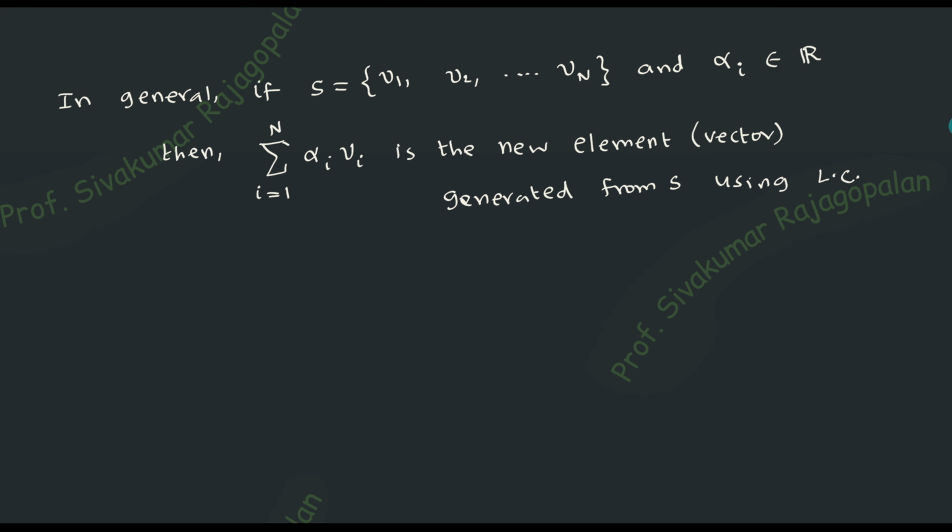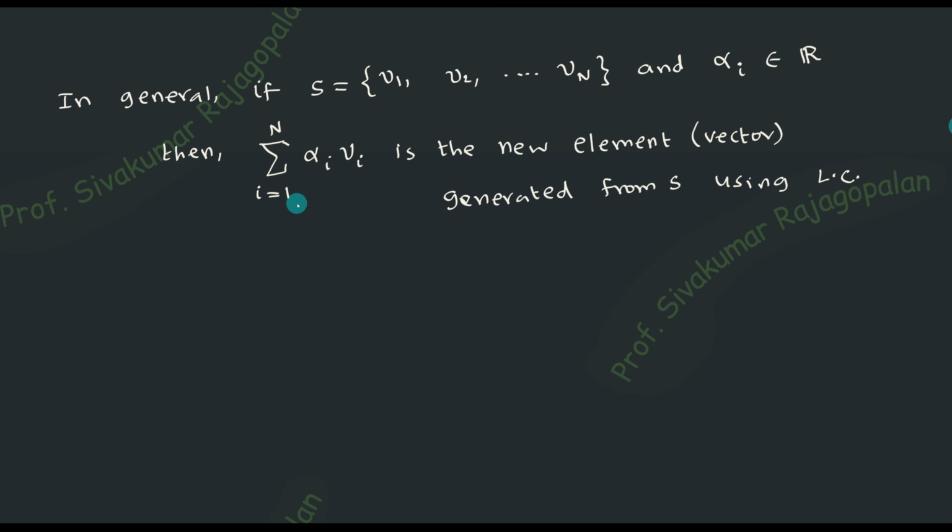The point to be noted here is that this is a linear combination, all that is fine. But there is an interesting point here. How many elements will be generated by this kind of addition? Now you have a summation, right? How many elements will you get? A single element or n number of elements? That you have to think about, after finishing the simplification, alpha 1 v1 plus alpha 2 v2 plus etc.